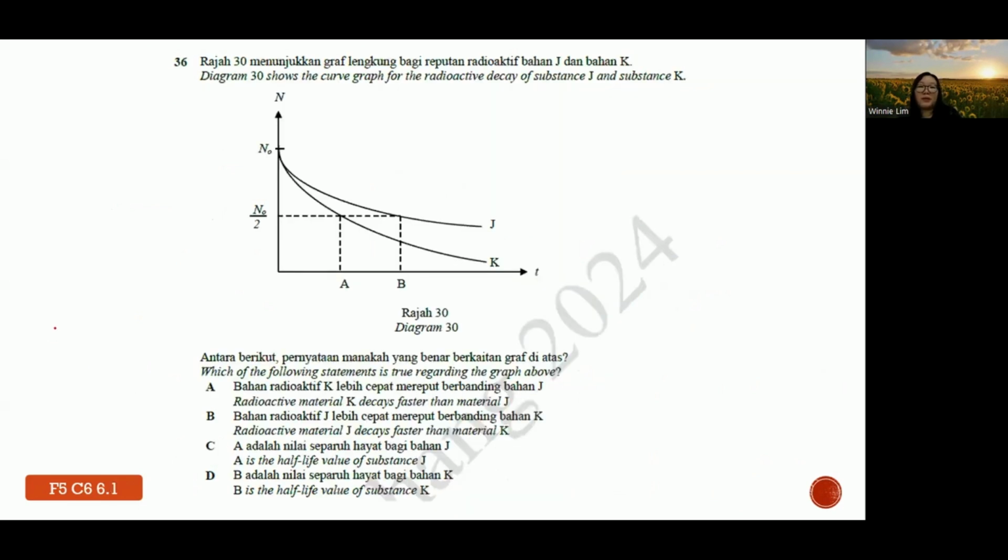36. Diagram 30 shows the curve graph for radioactive decay for J and K. So this is called a decay curve. Which of the following statements is true? They want to find out the correct one. So which one decays faster? Generally K decays faster. J decays slower. How come it's faster? As you can see, the half-life for K is shorter.